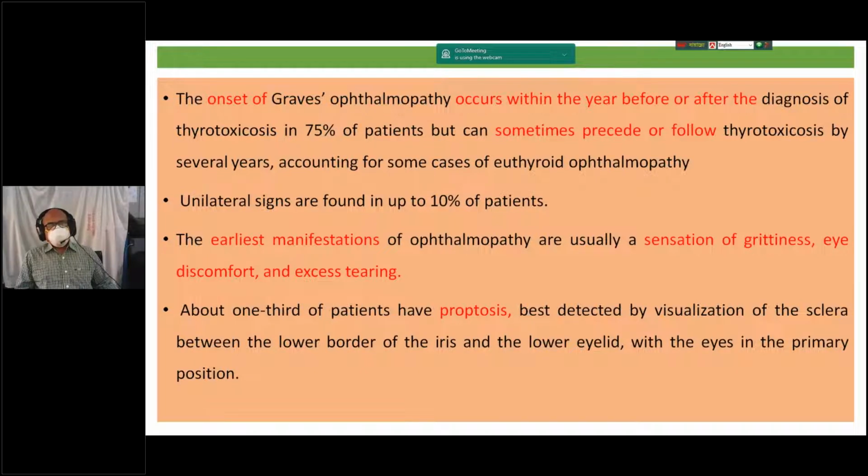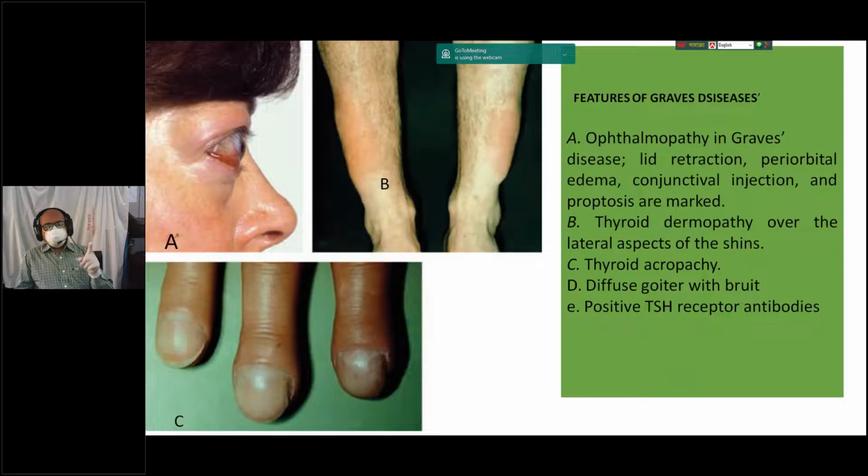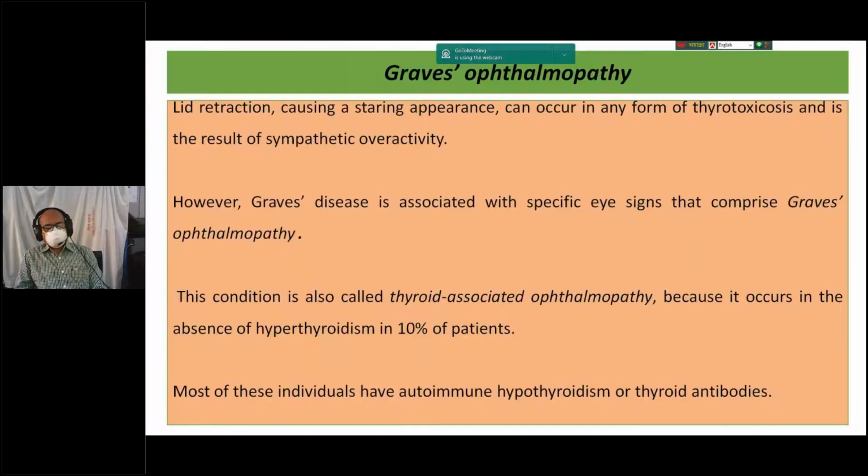So, what are the earliest manifestations of ophthalmopathy? Usually a sensation of grittiness, eye discomfort, and excessive tearing. About one third of patients have proptosis, best detected by visualization of sclera between the lower part of the iris and the lower eyelid, with the eyes in primary position. That means this one. This picture typically shows Graves' ophthalmopathy, typically showing proptosis.